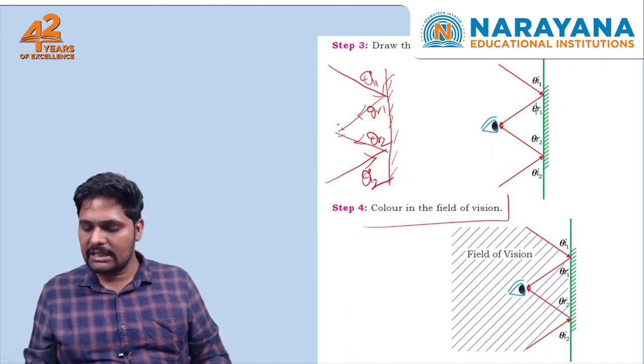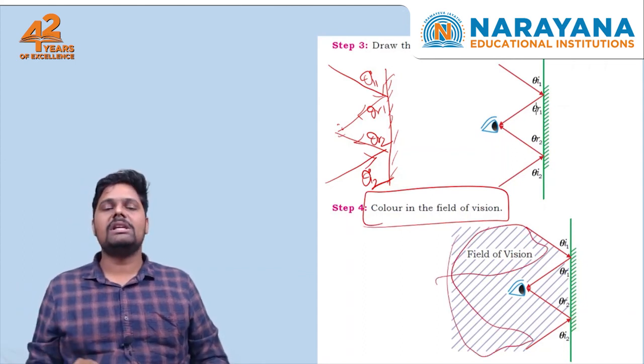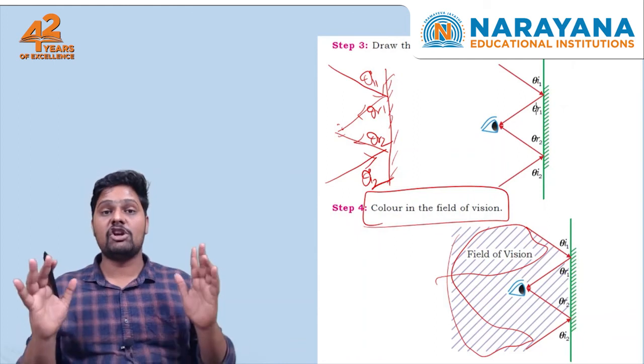Now color in the field of vision. So this will be the colored part. So in this way we will find out the field of vision of a plane mirror.